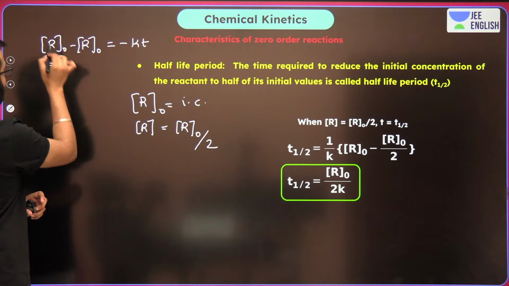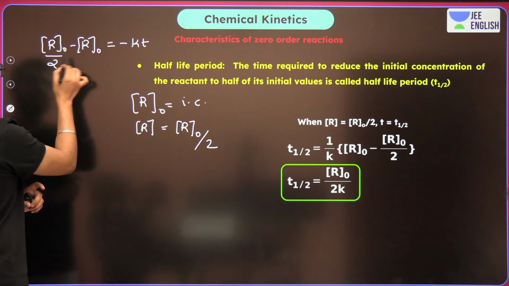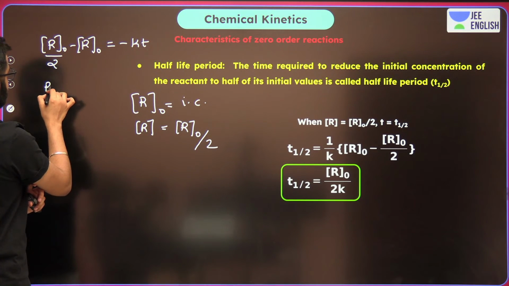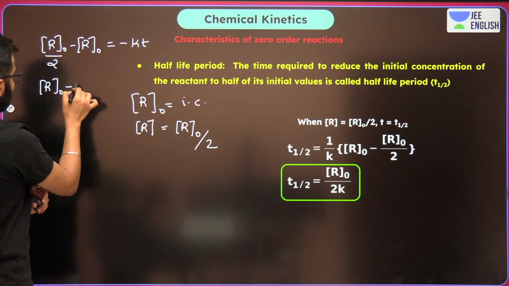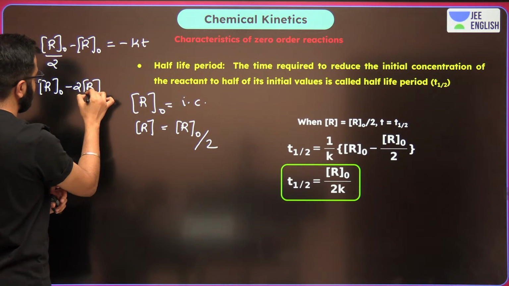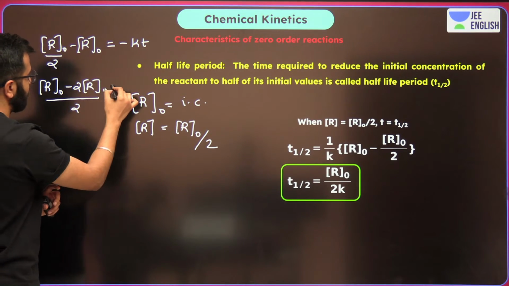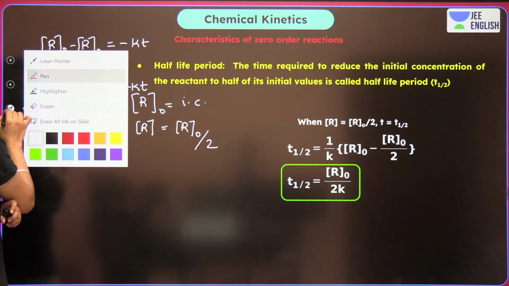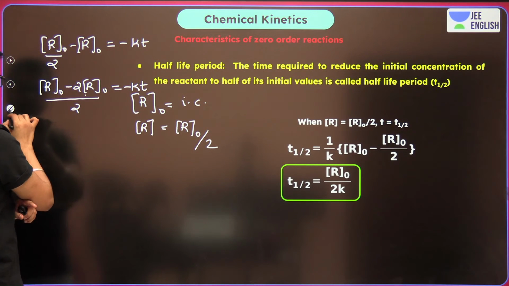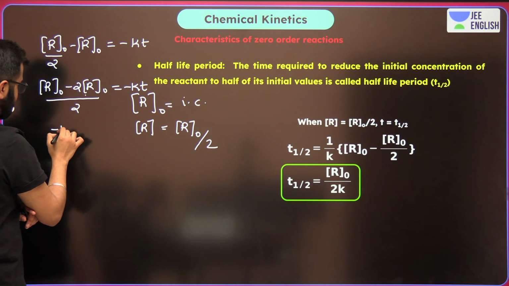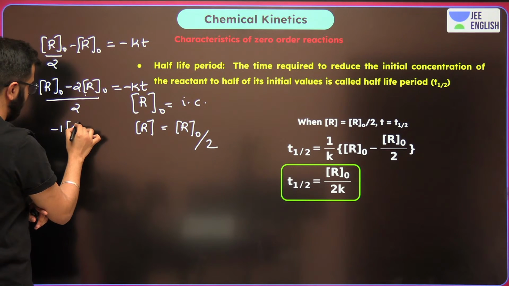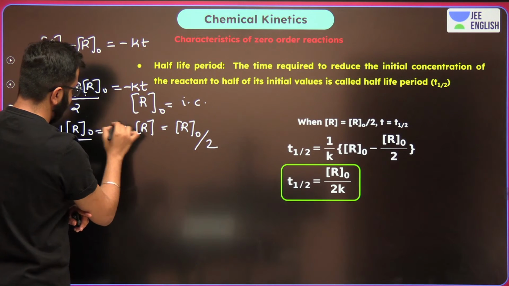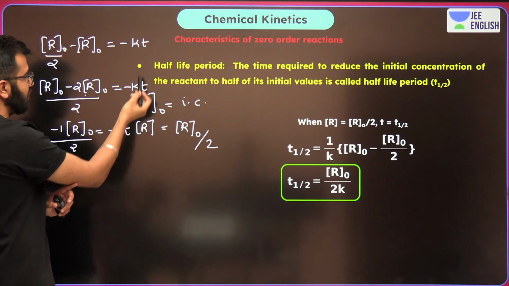R0 by 2. Okay? Now let's take the 2 common. Let's simply start dividing. Over here, it's R0 minus 2 R0 by 2, which is equals to minus KT. This is what we can write, right? And now over here you should remember something. What is it? Minus 1, correct?